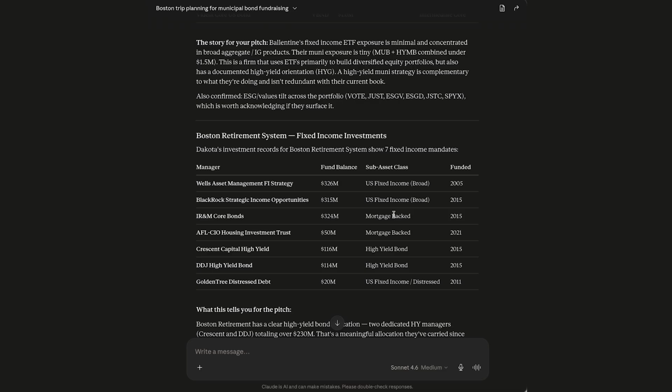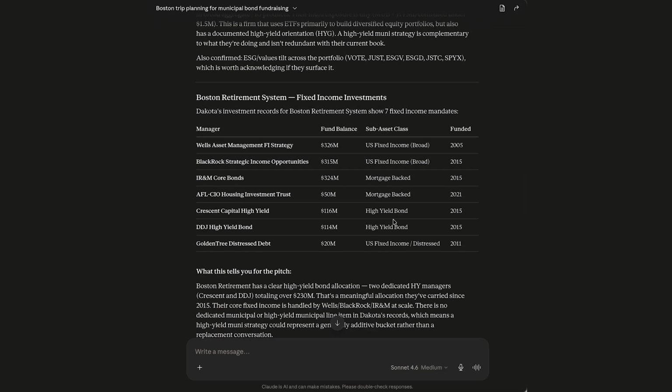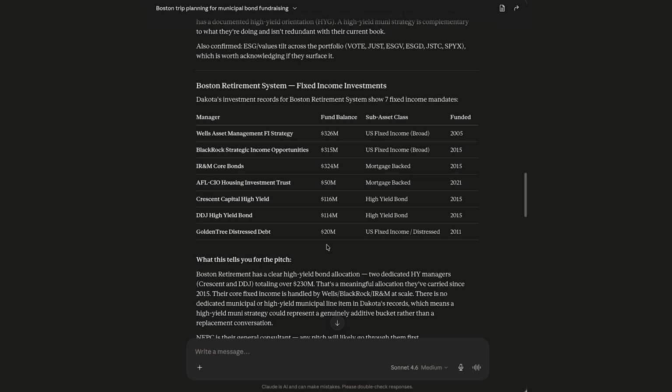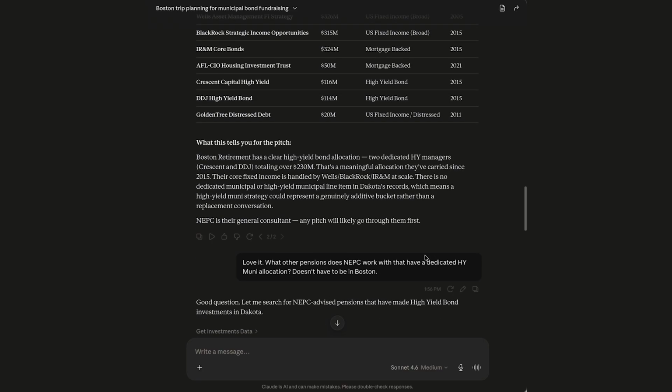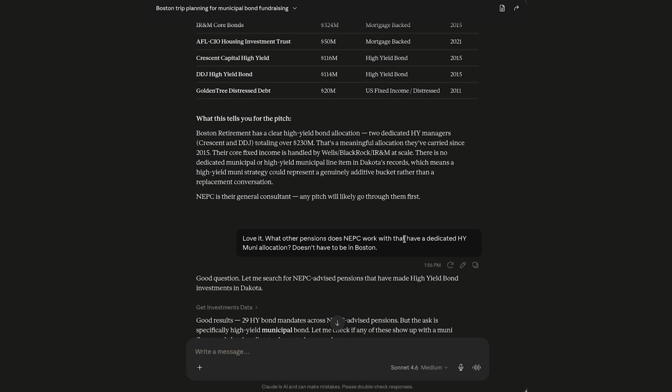For Boston Retirement System, I'm able to see all of the mortgage-backed, US fixed income, and high-yield bond strategies that they have invested in. Clearly, they have a high-yield bond allocation, and it has called that out. Next, it called out that NEPC is their consultant, and that any pitch will probably go through that.